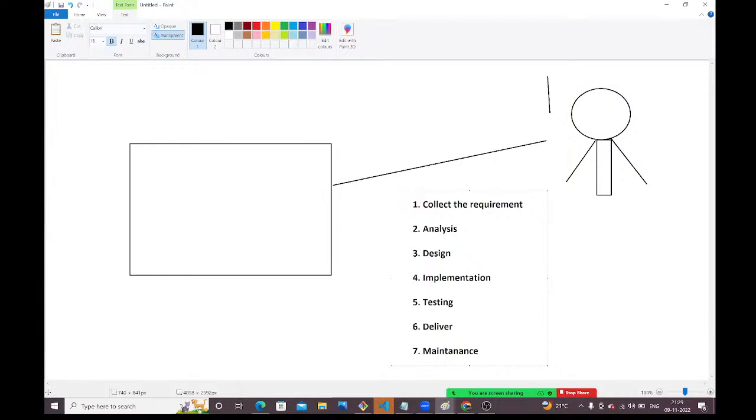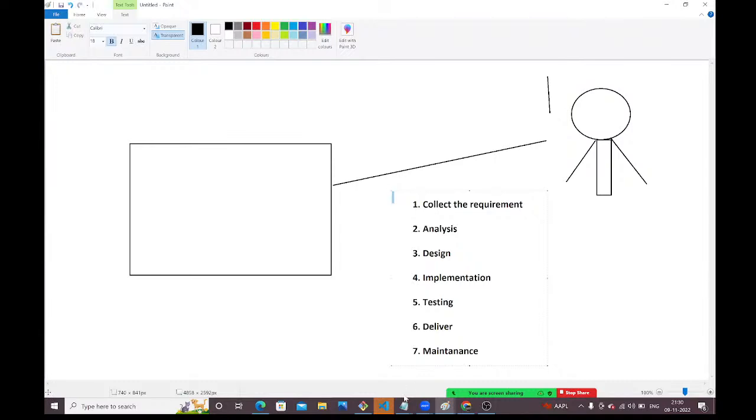If you start, what will happen? At the end, so many issues will come, guys. If we want to become a good developer, what do we need to do? Whenever we deliver the project with fewer defects, fewer bugs, only then will they call us good developers. If we write 100 lines of code and 50 defects are coming within those 100 lines, is it good programming? No, it is not good programming, guys. Why is this problem coming? Due to lack of clarity on the requirement, guys.